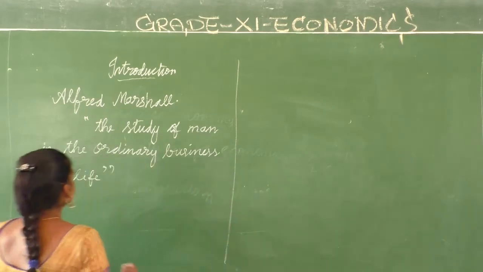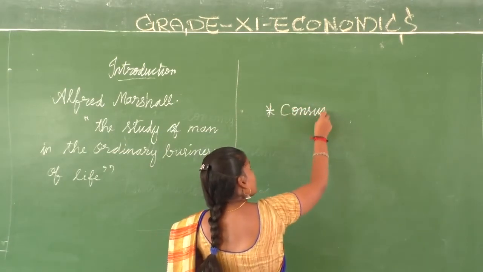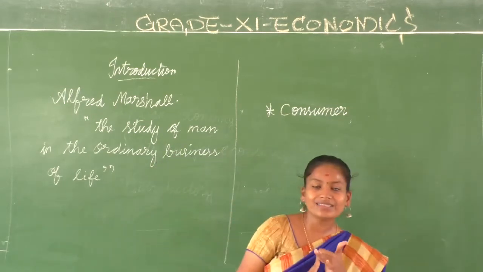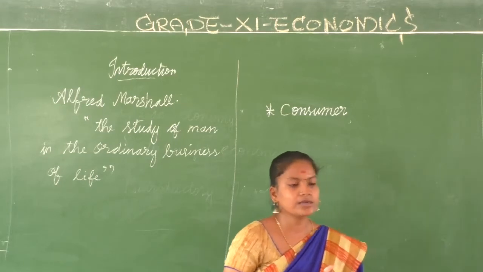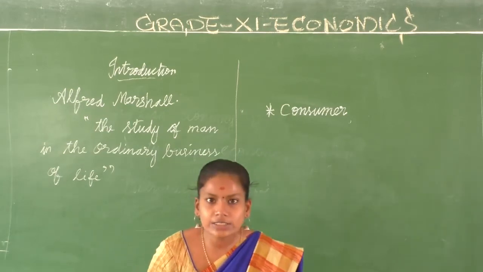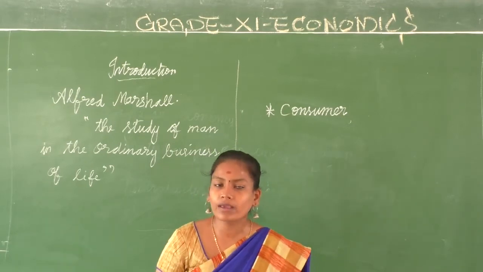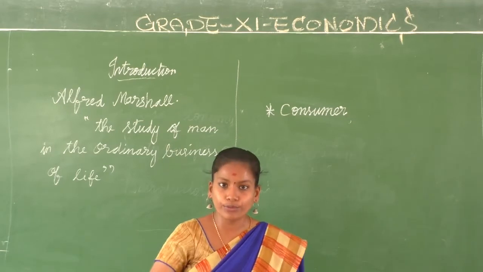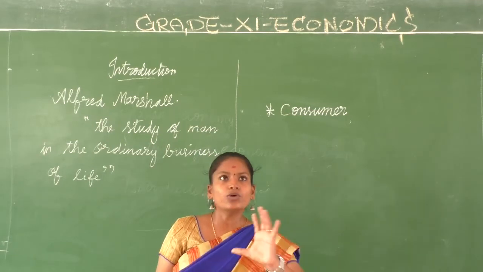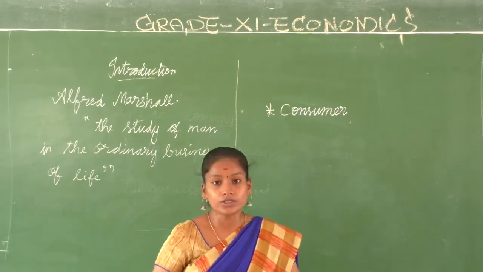What are they? The first one is called consumer. Already we spoke about this, consumer and customer. Now what do we mean by consumer and customer? When you buy a final product, a good or a service, to be used by you directly, then you are called a consumer. When you buy something for the use of someone related to you, family or friends, or when you give something to someone as a gift, then you are called a consumer. Customer also will come under the topic consumer.